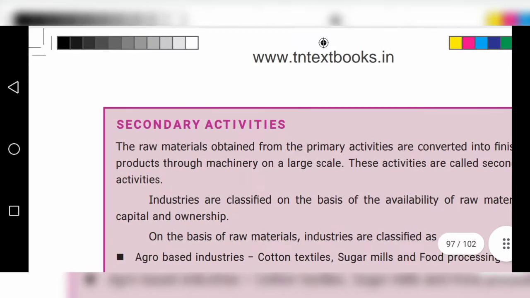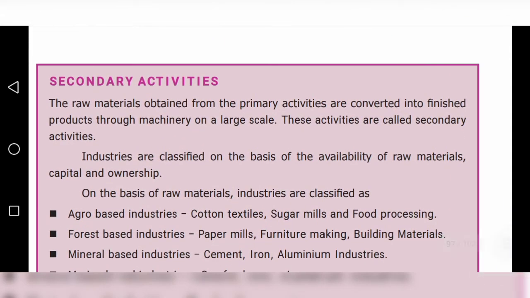Secondary activities. First, primary activities we studied. The work the early man did is called primary. What are the primary activities, children? Agriculture, they cultivate. Cattle rearing, they keep cows and sheep. And fishing, they catch fish in the river, riverside, pond, and different water bodies. And collection of fruits from different trees, nuts, honey, rubber, resin, medicinal herbs, and lumbering. These are all primary activities.